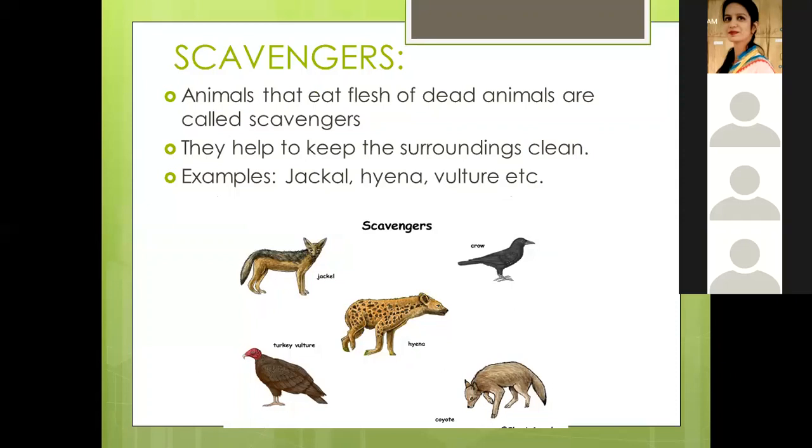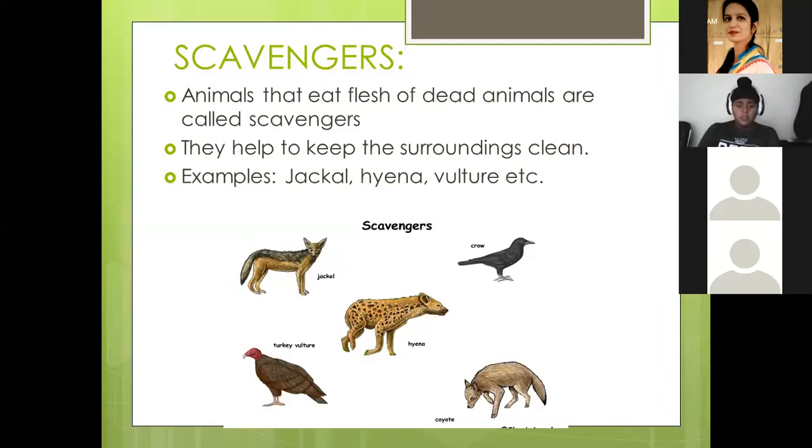Yes, Arohi, Aryan. Read. Animals that eat flesh of dead animals are called scavengers. Yes, scavengers. They help to keep the surroundings clean. How do they help to keep the surroundings clean? Because they eat the dead animals. Yes, they eat the debris or the leftover or the dead bodies. In that way, they keep our surroundings clean.